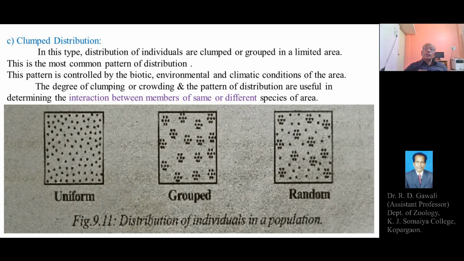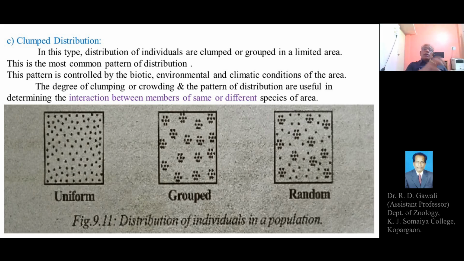In the second square, we can see it is a grouped or clumped distribution pattern. This means there are several groups, troops or clumps of a definite number of organisms of the species occurring in different regions in the form of patches, groups or clumps.